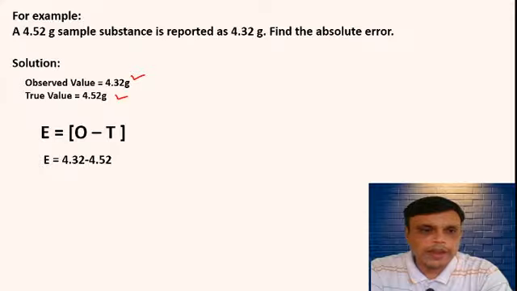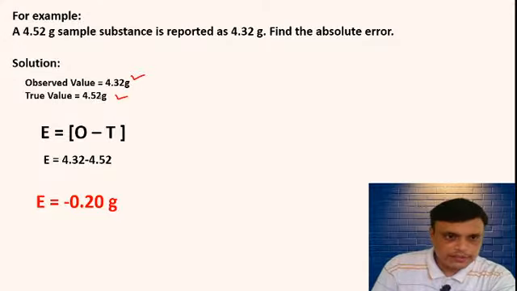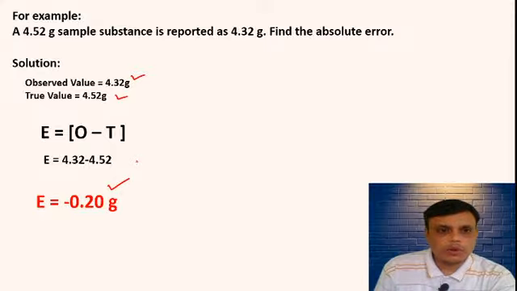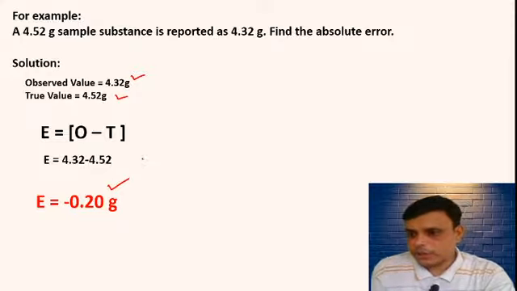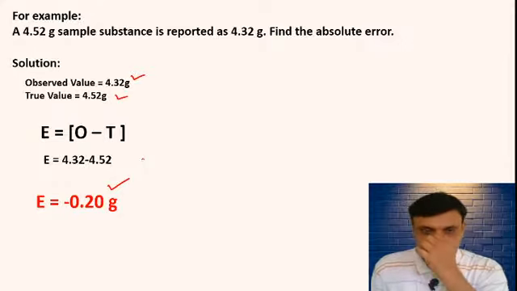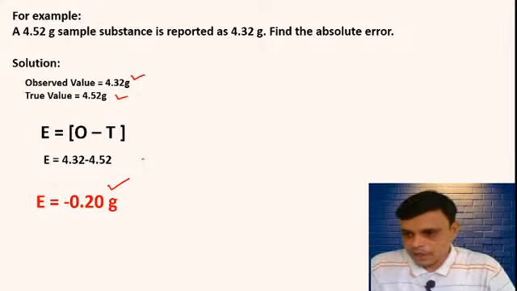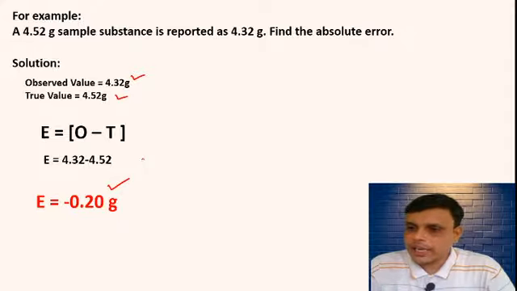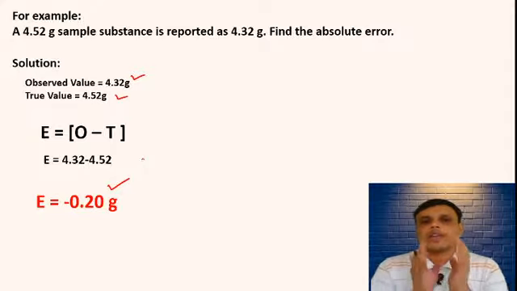E is equal to 4.32 minus 4.52, which gives the absolute error E equal to minus 0.20 gram. Give the unit also, and give the minus sign. The minus sign is also important. Shruti, the minus sign is important. Shruti had not written the minus sign. So you know how to calculate absolute error.